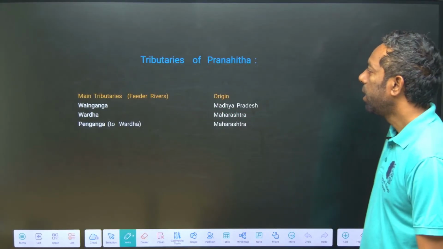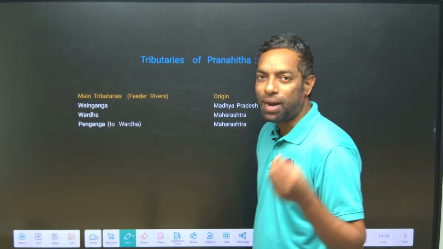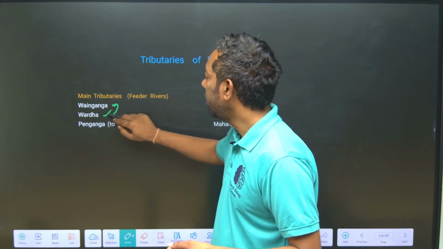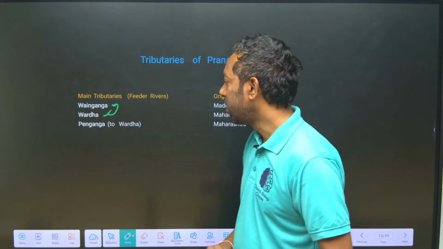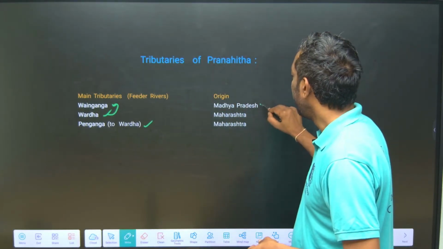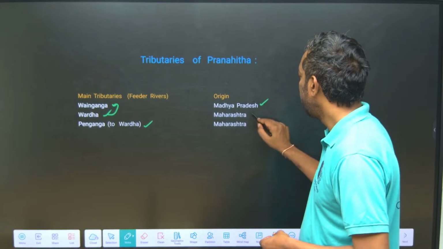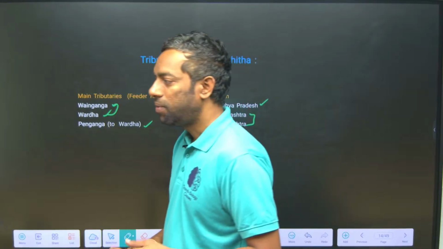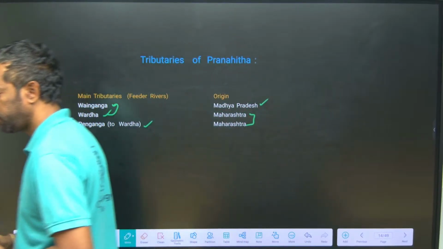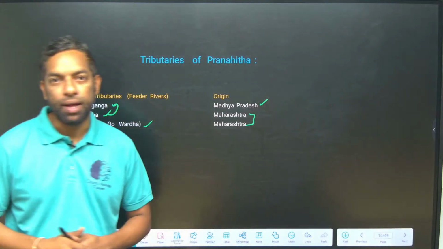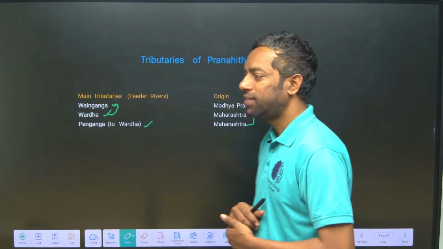Tributaries of the Pranahita: of course, Wainganga and Wardha come together to make Pranahita, right? And Penganga also. Wainganga is from Madhya Pradesh, while Penganga and Wardha are from Maharashtra, in terms of origin. I hope you understand this.